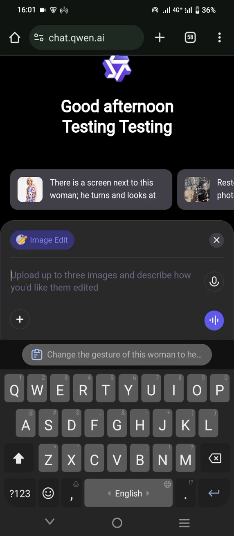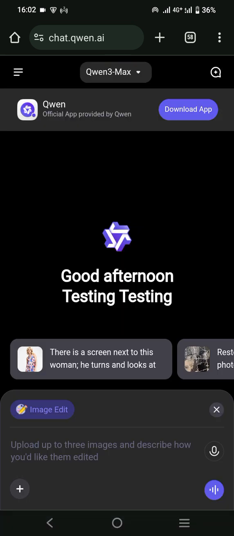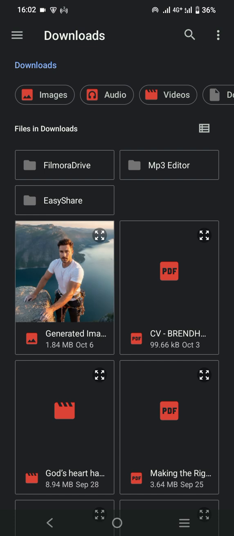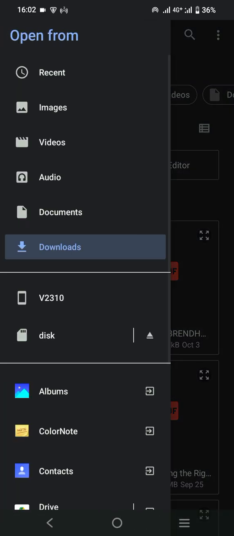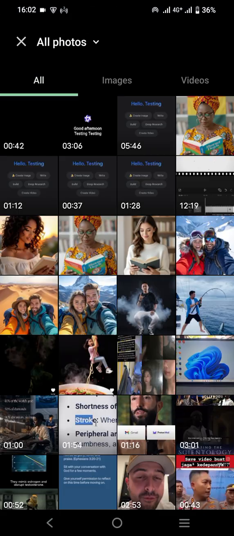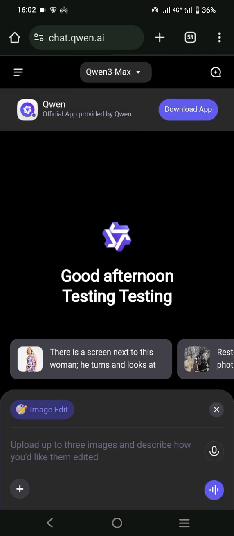After that, you can start to select a picture from the gallery. For example, I want to choose the photo here. And it will direct you into this section. If you would like to import the picture from the gallery, you can click the three stripes on the top left corner and click albums, and it will direct you into this section. For example, I will select this picture, this one.